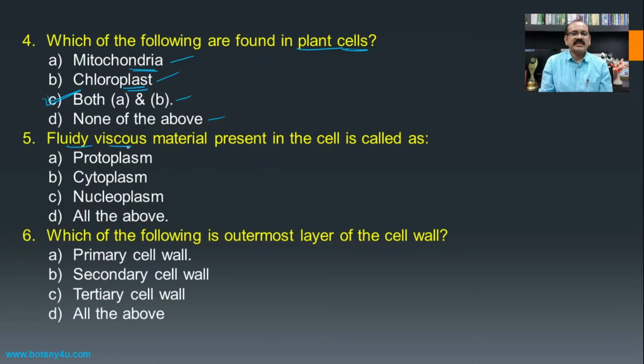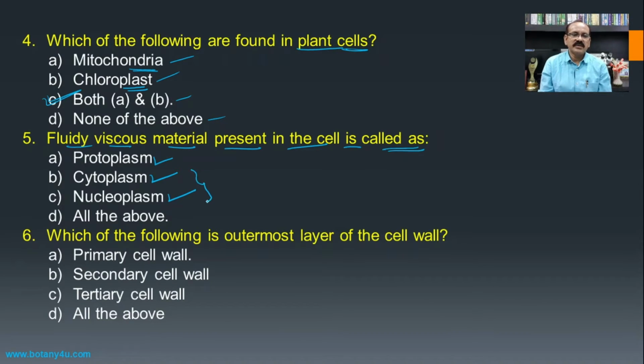Then fluidy viscous material present in the cell is called as, in every cell there is a presence of the viscous fluid, and this fluid which is present in the cell is known as protoplasm. If it is present in the cytoplasm or outside the nucleus, then it is known as the cytoplasm, and if it is present inside the nucleus, then it is the nucleoplasm.